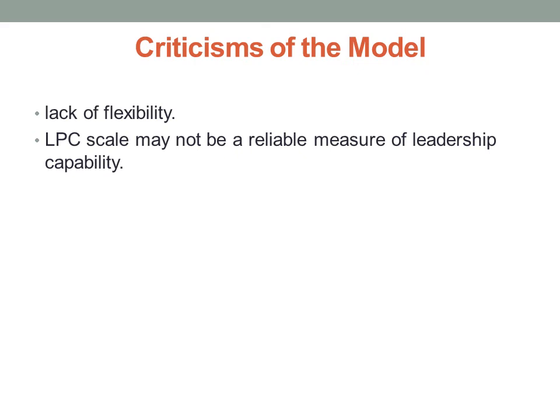There is also an issue with the least preferred co-worker scale. If you fall near the middle of the scoring range, then it could be unclear which style of leader you are. The authors say that even under the best circumstances, the LPC scale only has about a 50% reliable variance. This means that according to their criticism, the LPC scale may not be a reliable measure of leadership capability.